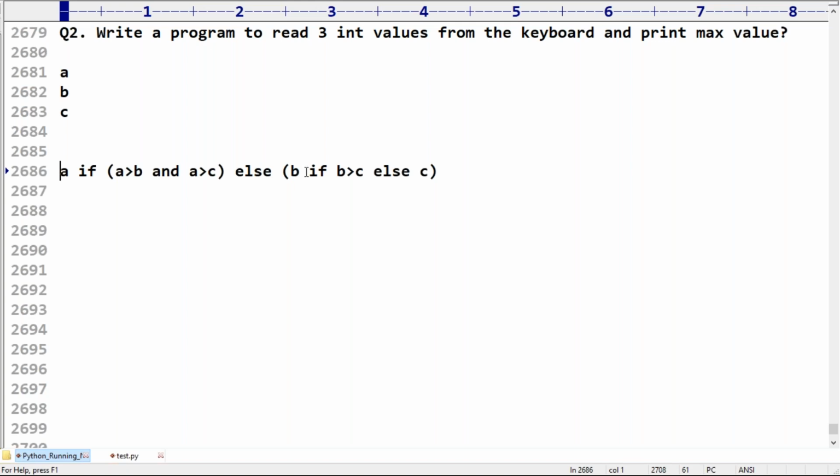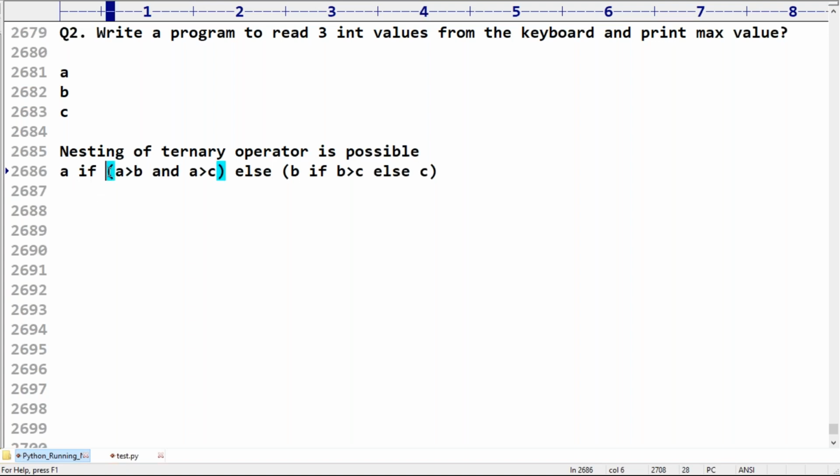Now here observe very carefully. Already we have a ternary operator, and inside the ternary operator we are using another ternary operator for some value. That's why nesting of ternary operator is possible. Remember this one: nesting of ternary operator is possible. Okay, so clear.